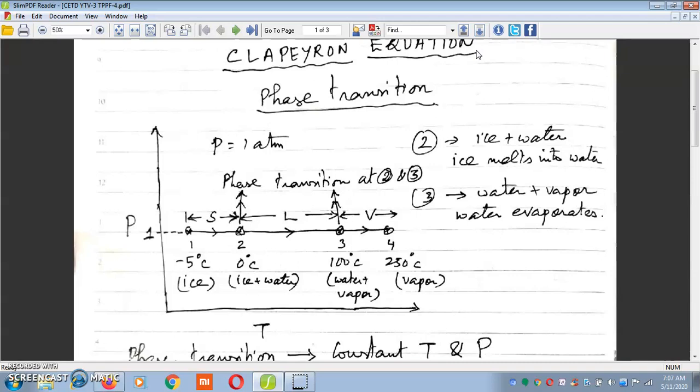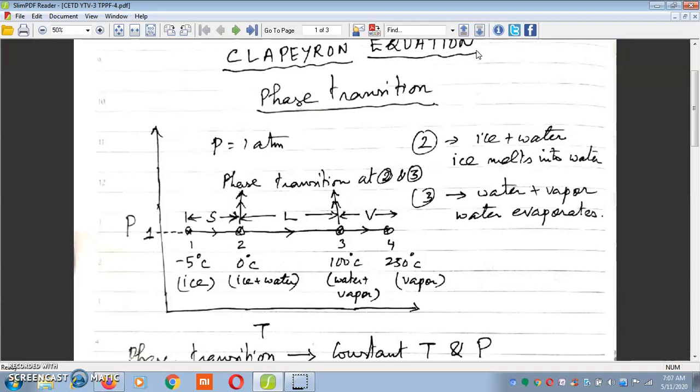As we heat the solid ice from minus 5 degrees centigrade at 1 atmospheric pressure, it gets heated up from state 1 to state 2, that is from minus 5 degrees centigrade to 0 degrees centigrade. In this region 1 to 2, it remains in solid state.